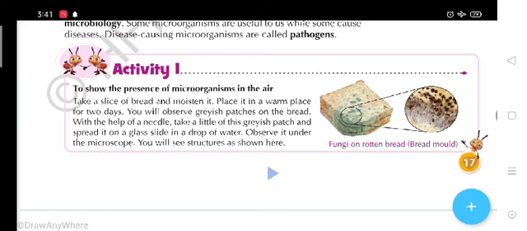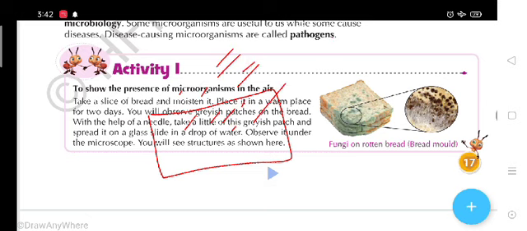Students, in this activity, what you have to do is take a bread, simply bread, and sprinkle some water on it, and then put it in a warm place, you can say here in a sunny day, because the growth of microorganisms depends on the presence of moisture, food, as well as warmth.